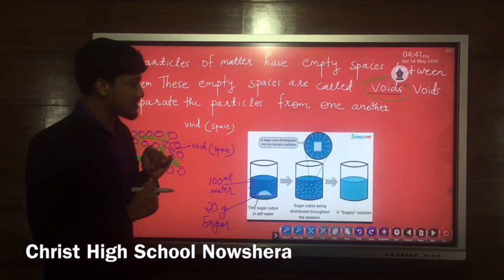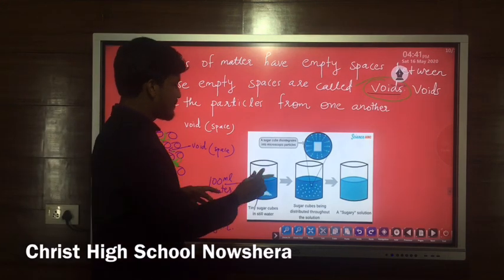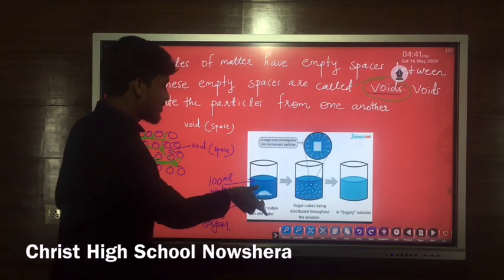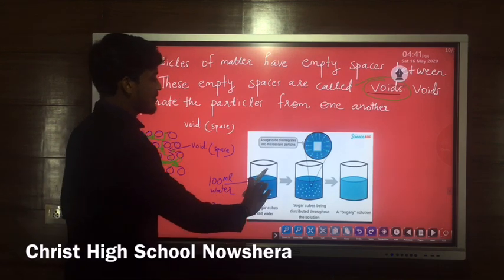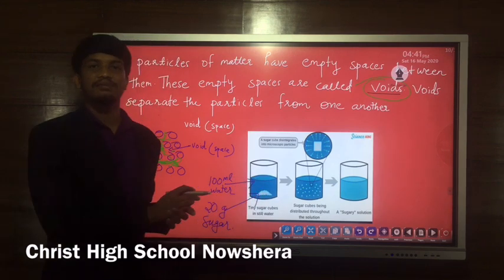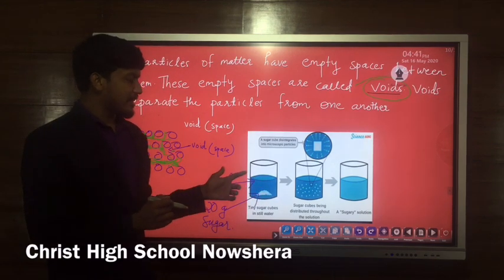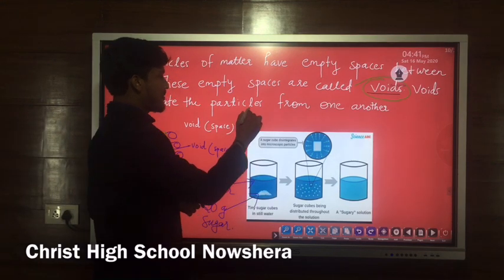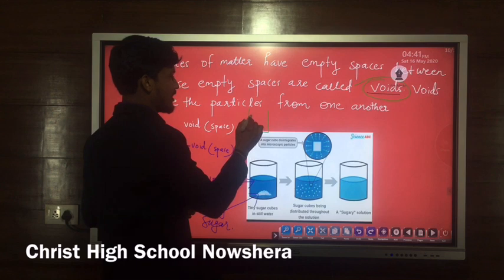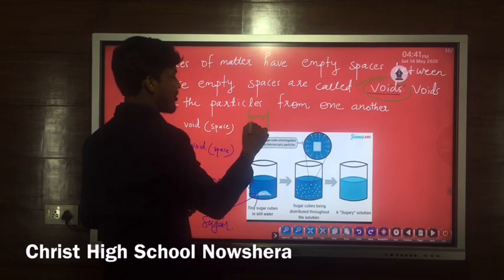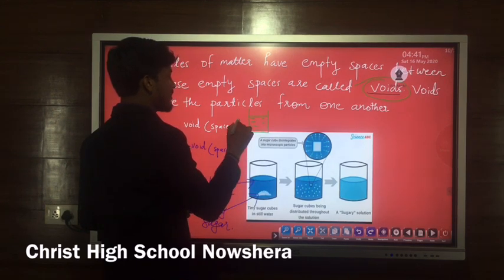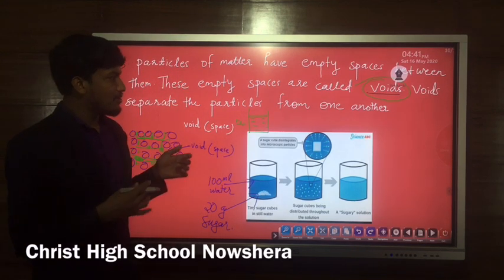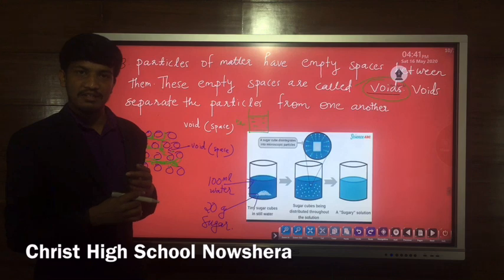The activity is that we will take a beaker or glass. In this beaker or glass we will take 100 ml water. So the first step is that we have taken a glass, and in this glass we have put 100 ml water. We are going to prove that there are empty spaces between the particles.